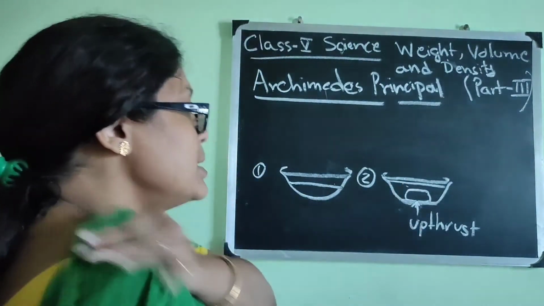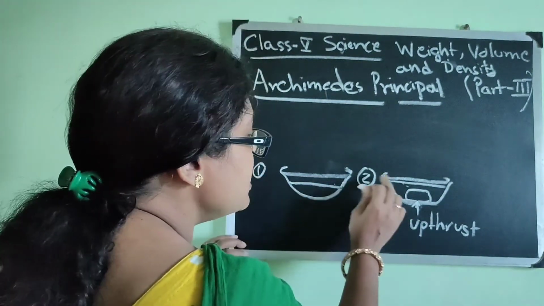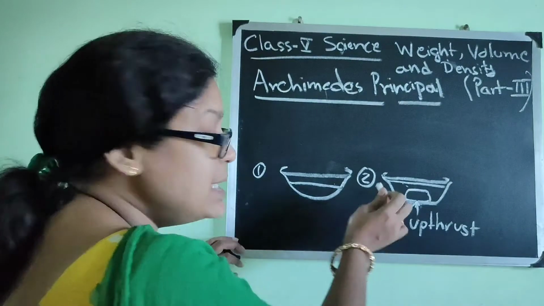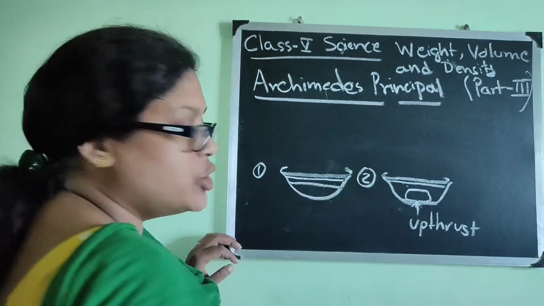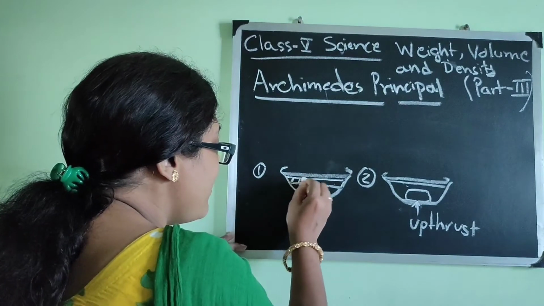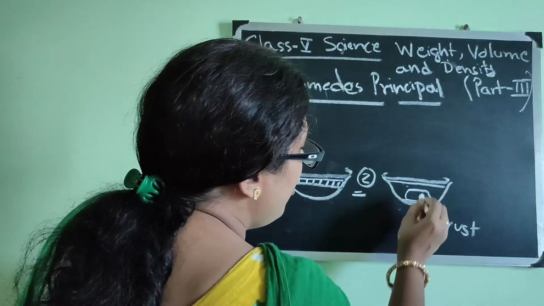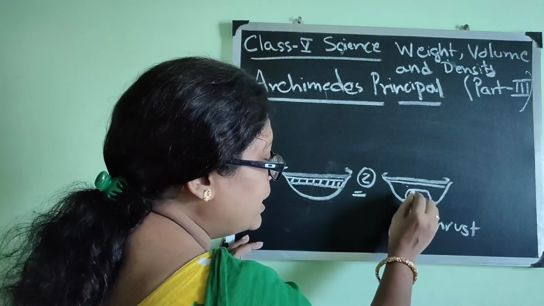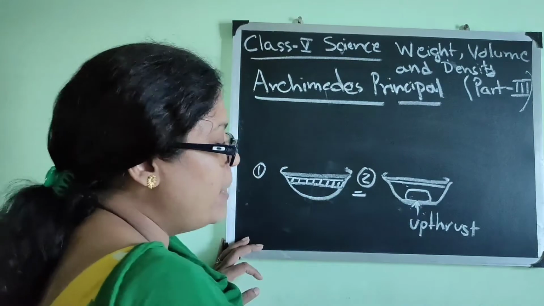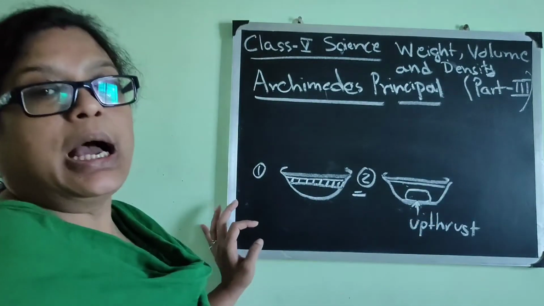So what is it explaining? Suppose in the second picture we can see that the water level has increased this much. So this amount of water is equal to the volume of the particular object or the paperweight, and is equal to the upthrust.